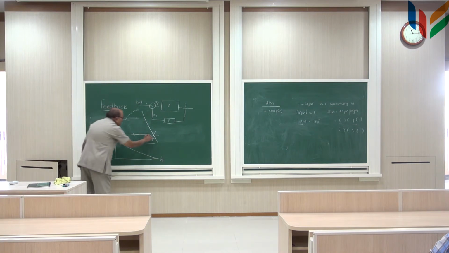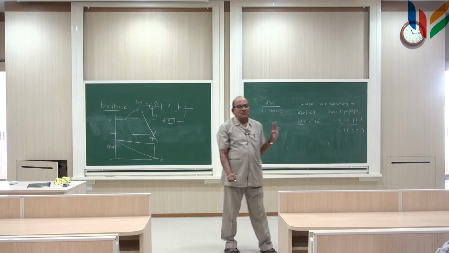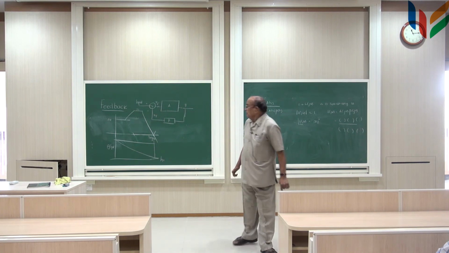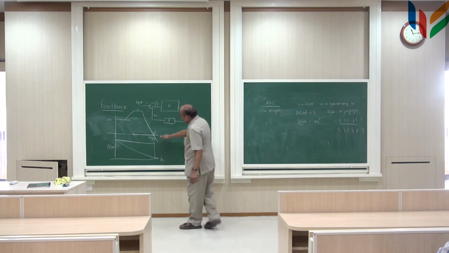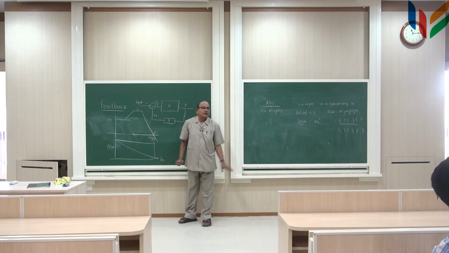At this frequency, if this happens to be 180 degrees, then this is going to oscillate at that frequency. Okay. If it is not 180 degrees, you are in a happy situation, and this will not oscillate because the angle condition is not met.